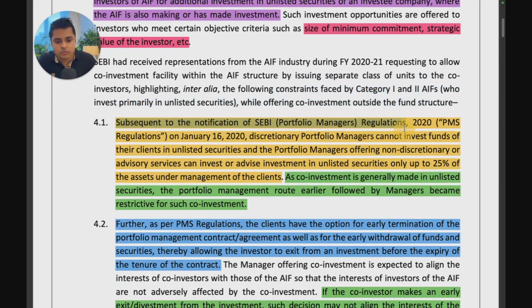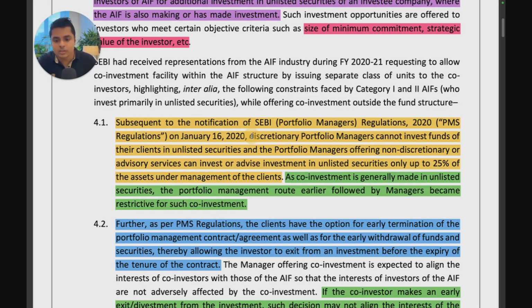Subsequent to the notification of the PMS Regulations 2020, so on the January 16, 2020 notification, after this, discretionary portfolio managers cannot invest funds of their clients in unlisted securities, and the portfolio managers offering non-discretionary or advisory services can invest or advise in unlisted securities only up to 25% of the assets under management of the clients. So as co-investment is generally made in unlisted securities, the portfolio management route earlier followed by managers became restrictive for such co-investment. So managers couldn't become only a portfolio manager to offer co-investment because there were these regulatory constraints.